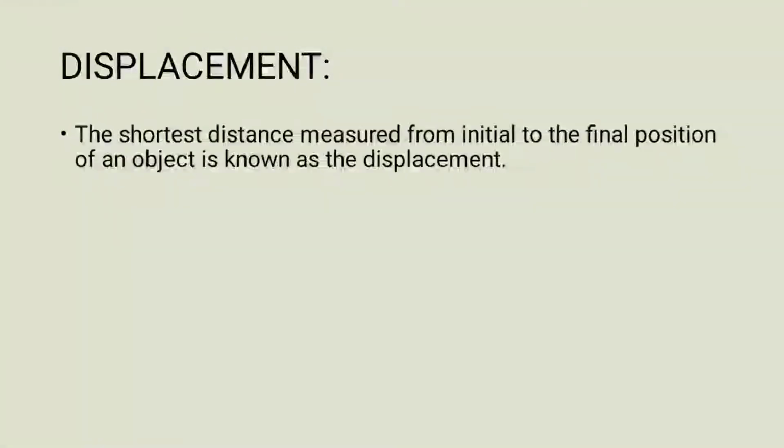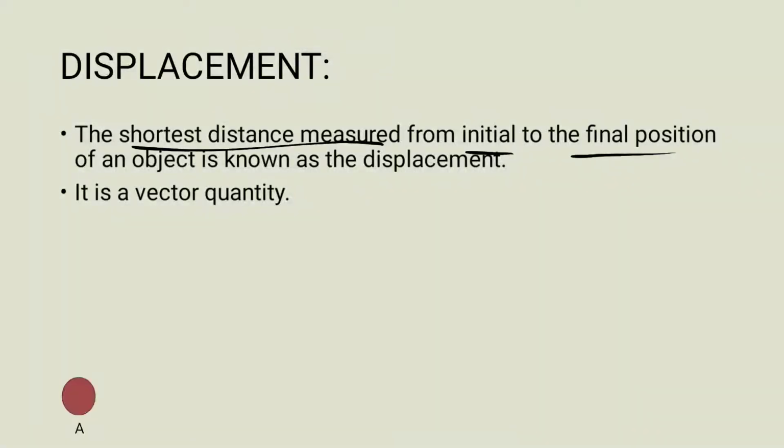Okay, now what is displacement? The shortest distance from initial position to the final position is called displacement. The shortest distance measured from initial to the final position of an object is called displacement, and displacement is a vector quantity. Suppose a body is at position A.